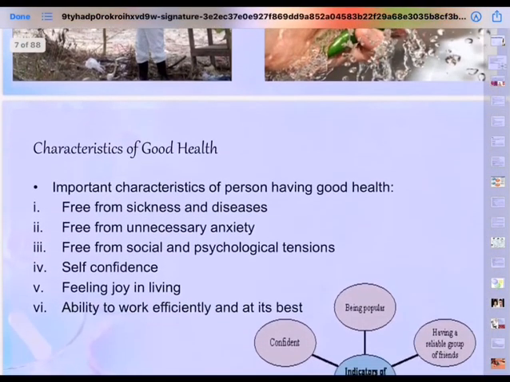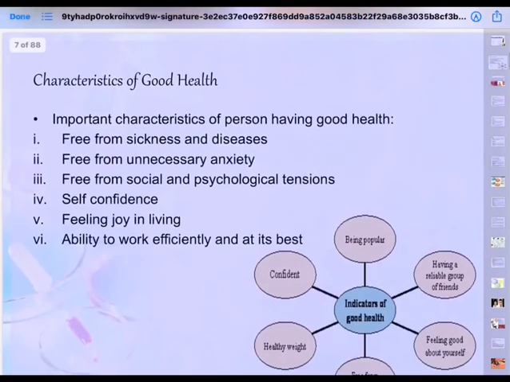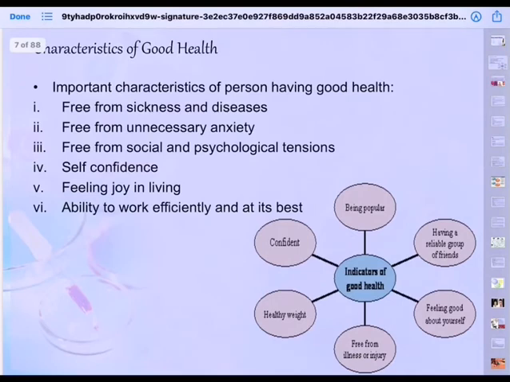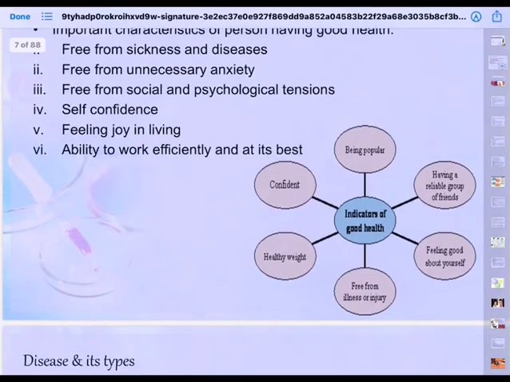And always we must have a positive attitude, then we will not be having any problems. What are the characteristics of good health? Important characteristics: free from sickness and diseases, free from unnecessary anxiety, free from social and psychological tensions, and of course you exhibit a lot of self-confidence in doing things, and you feel the joy in living, ability to work efficiently and at its best. So these are the signs that a person is having good health.